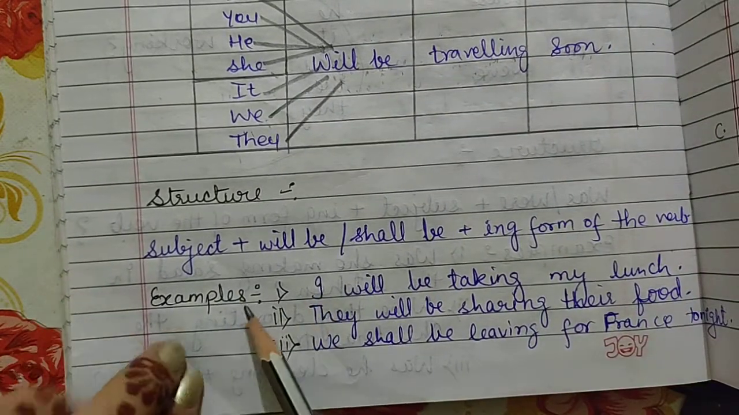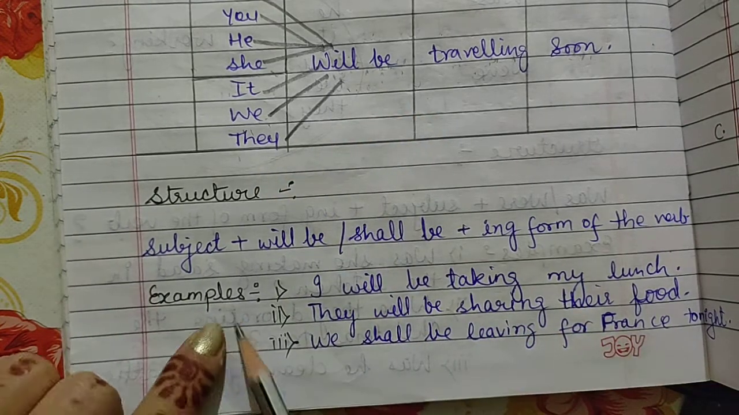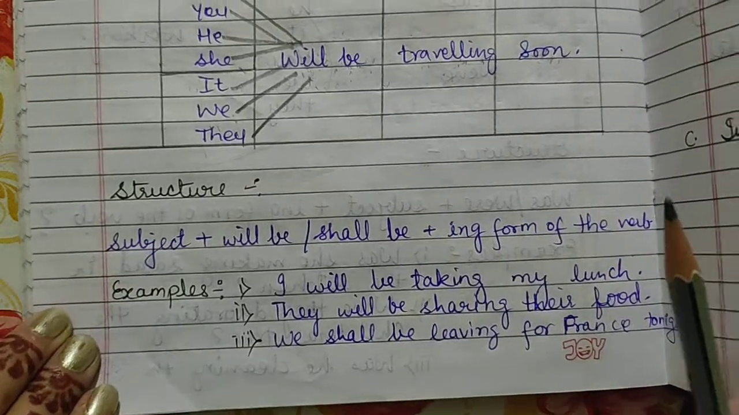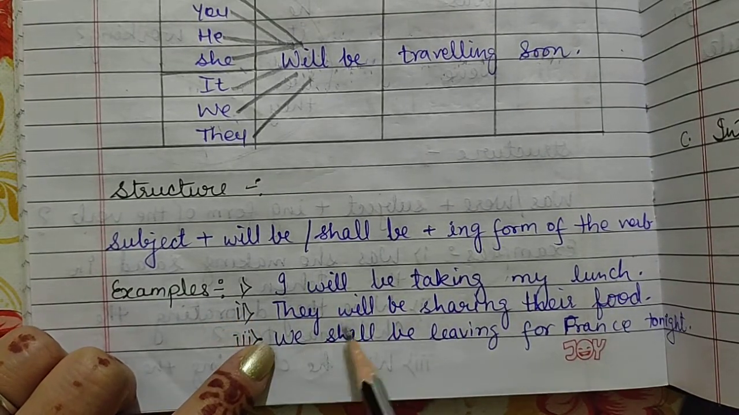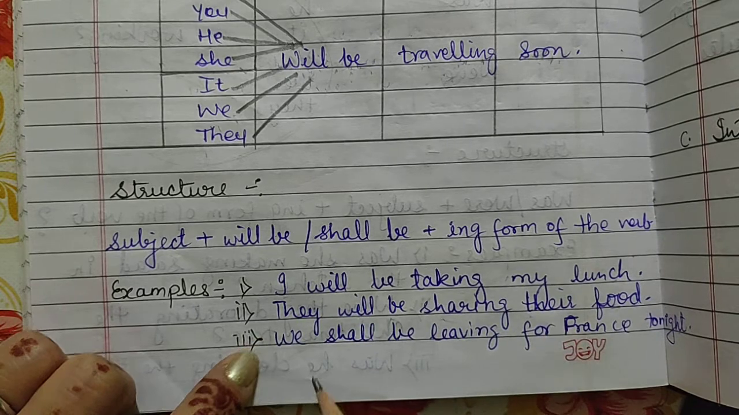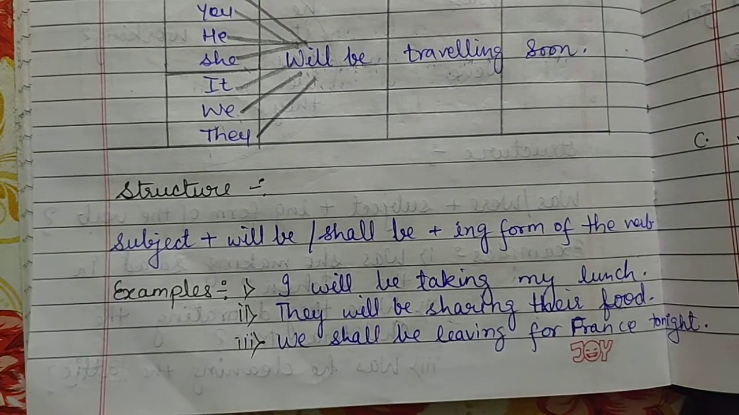Now for examples, this was the example according to the structure. Now these are different kinds of examples. I will be taking my lunch. They will be sharing their food. We shall be leaving for France tonight.